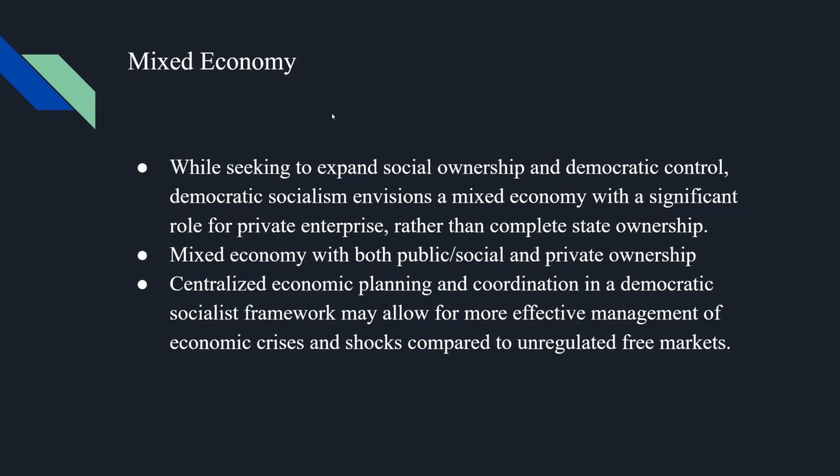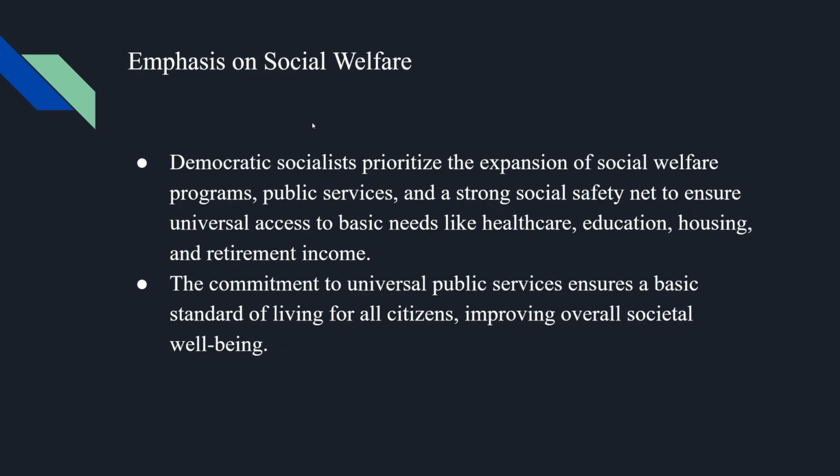Now, don't get me wrong, a stock market still exists because private ownership still does exist, but it's very limited. It does exist, but it's restricted in its practice.